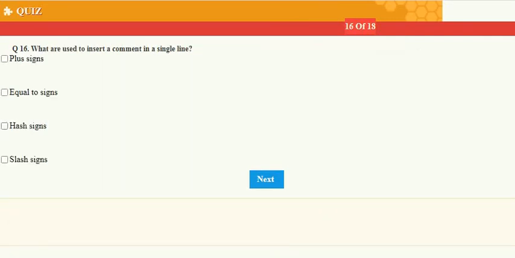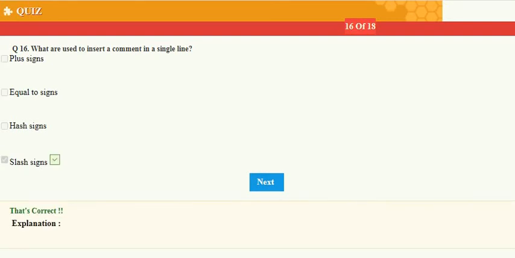What is used to insert a comment in a single line? What do we use? Plus sign, equal sign, hash sign or slash sign. We use slash signs. That's correct.